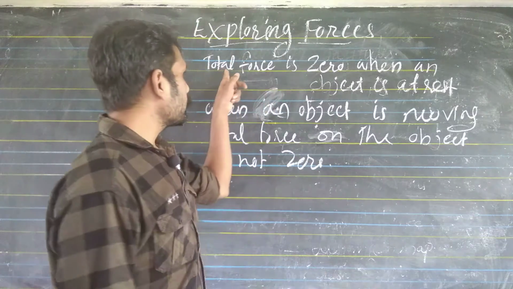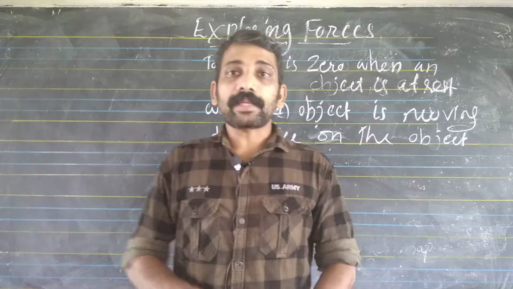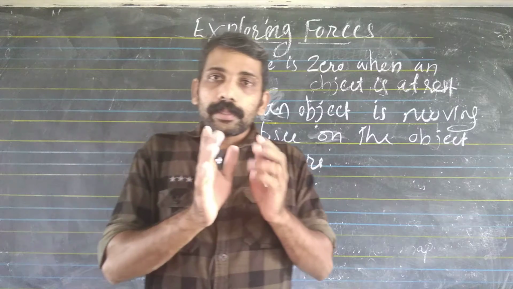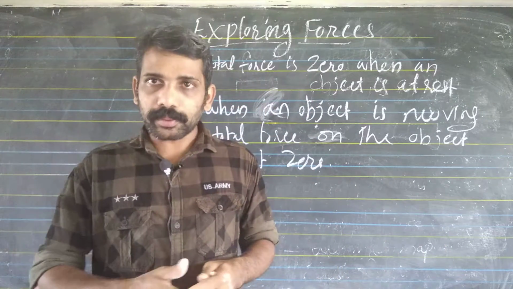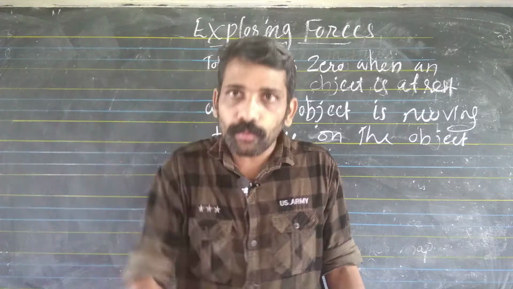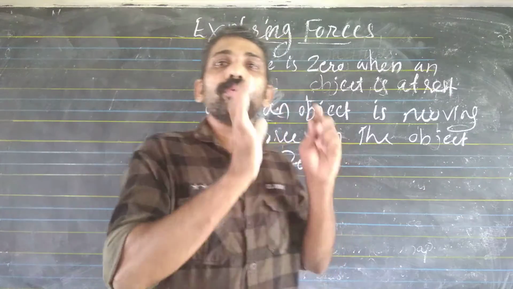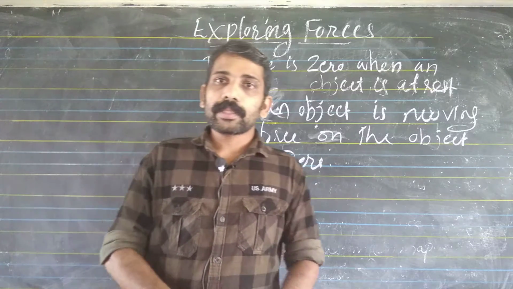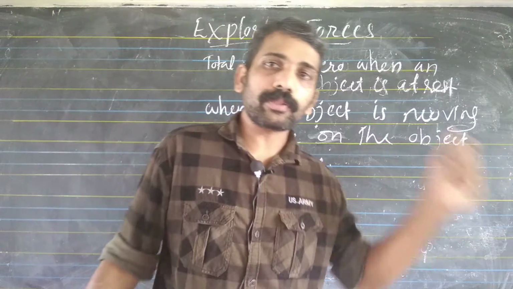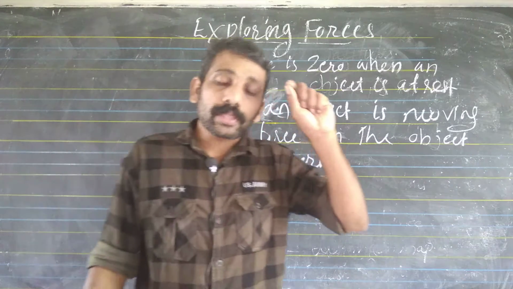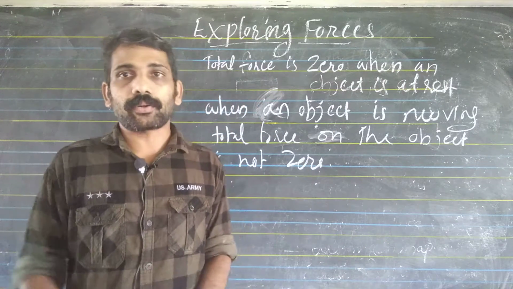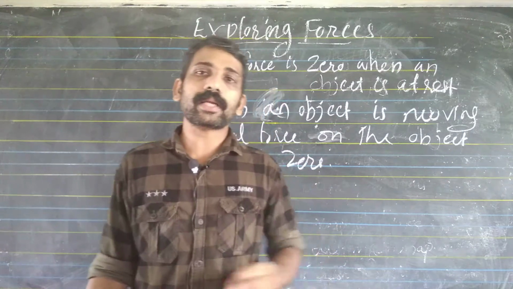If an object is at rest, then the total force on it is zero. We give a force on an object to make it move. If there is a total force, the object will move. If the total force on the object is zero, the object will not move.